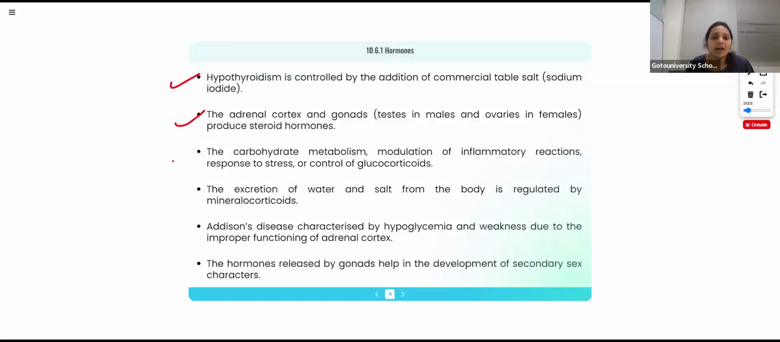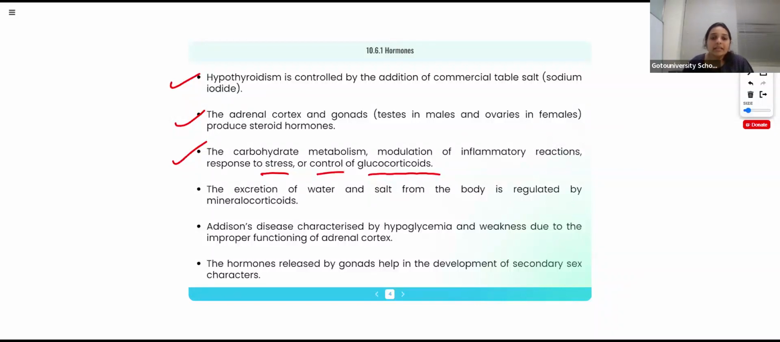Then carbohydrate metabolism, modulation of inflammatory reactions, response to stress or control of glucocorticoids. Carbohydrate metabolism, we discussed carbohydrates, right? Carbohydrates have different duties in our body. There are different types of classification. So carbohydrate metabolism, the modulation of inflammatory reactions, response to stress or control of glucocorticoids.